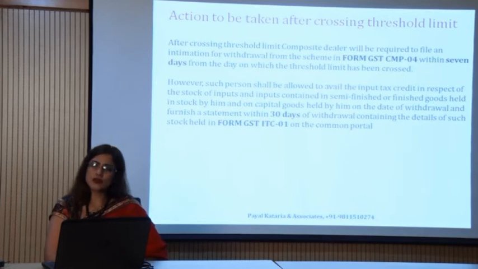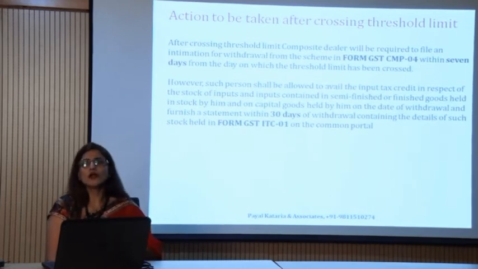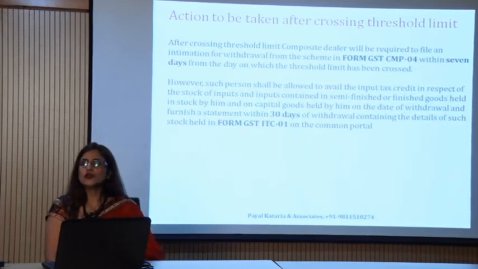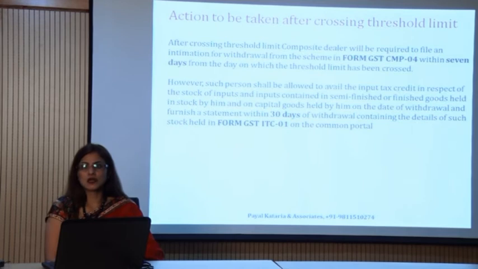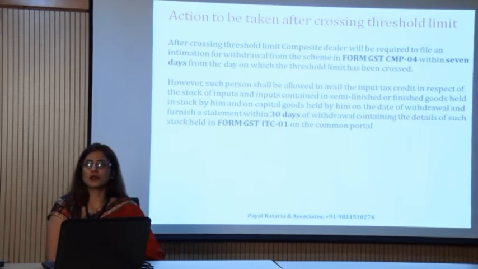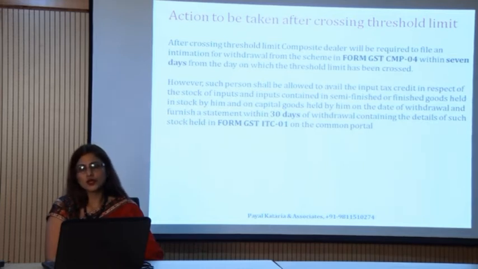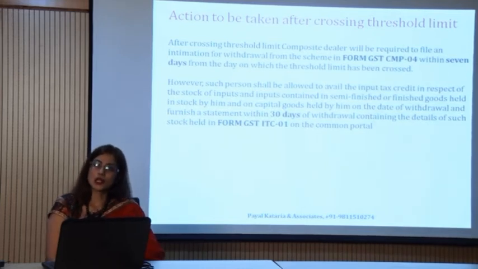Now, for example, one day you crossed the limit of 1 crore. It means the basic eligibility criteria is no more applicable to you. What it means is that you cannot enjoy the benefits of the composition scheme. Now you have to come out of the scheme.